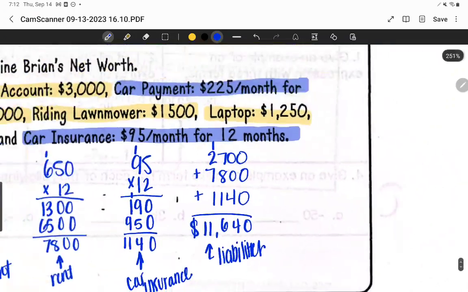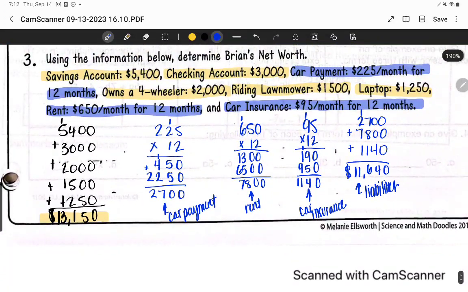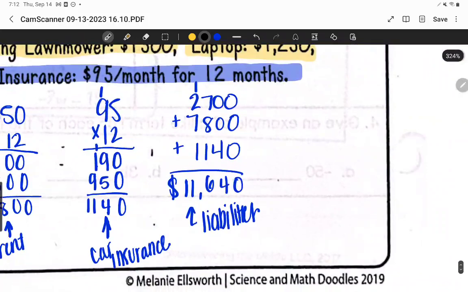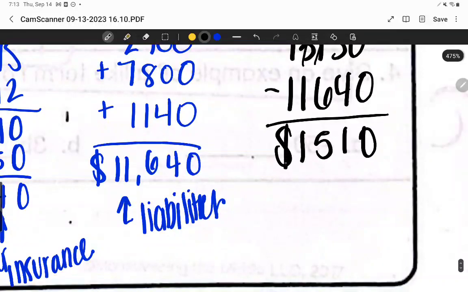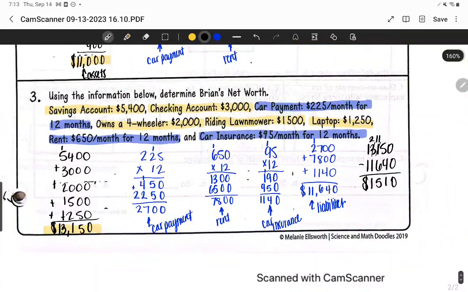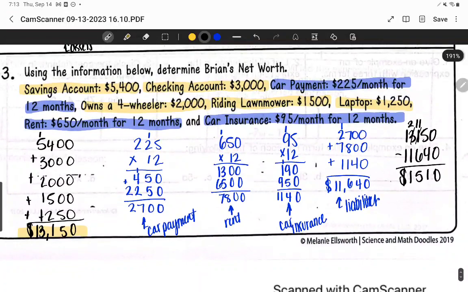Our last step is to subtract our assets minus our liabilities. This time our assets are worth more than our liabilities, which means we have a positive net worth. So we'll do 13,150 minus 11,640. And that gives us a net worth of $1,510. I'll leave this here for just a second.